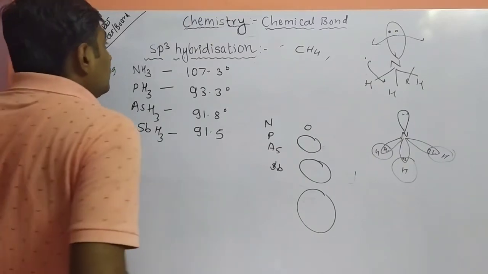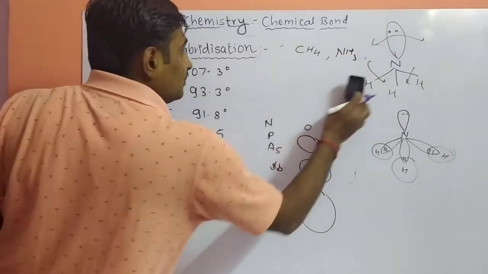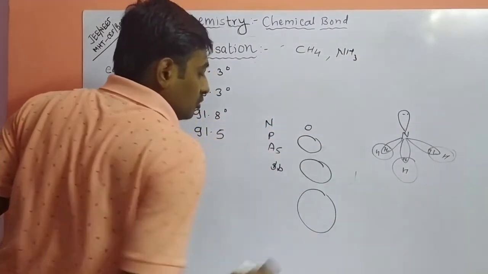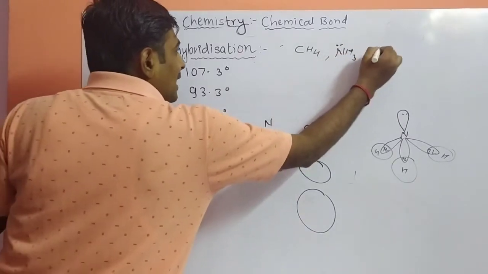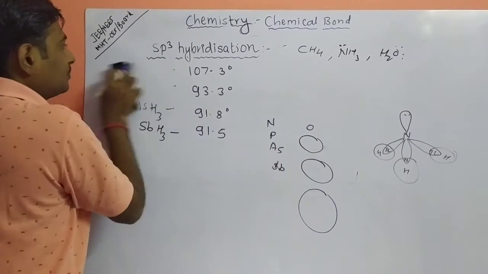Next one, sp3 hybridization. Next example, water molecule. Ammonia has only one lone pair, while the water molecule has two lone pairs, with oxygen as the central atom.